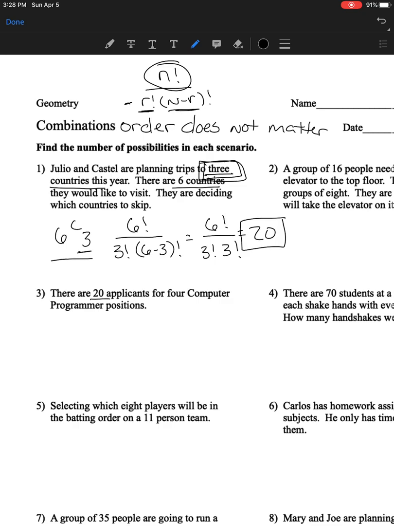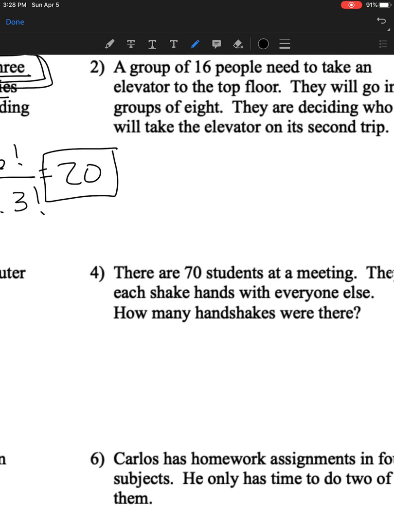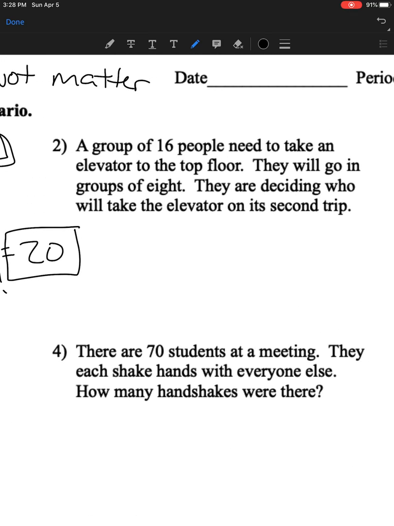Let's look at number 2. We've got a group of 16 people who are taking the elevator, and they want to go up in groups of 8. Same thing, I've got a big number, 16, and a little number, 8. So it's going to be 16 combinations of 8. I'll put that top number on top, 16 factorial. My little number, that's 8 factorial right there, and then big minus little.